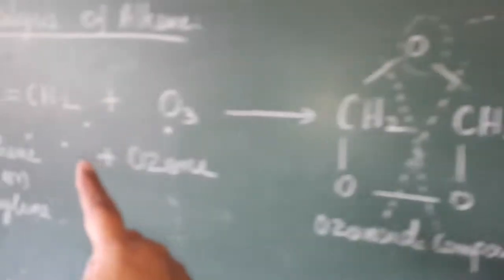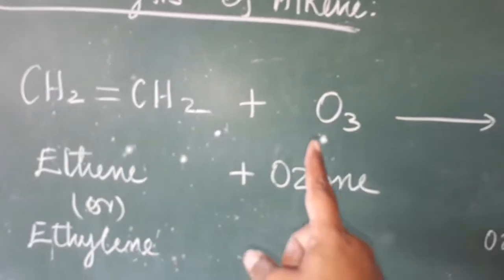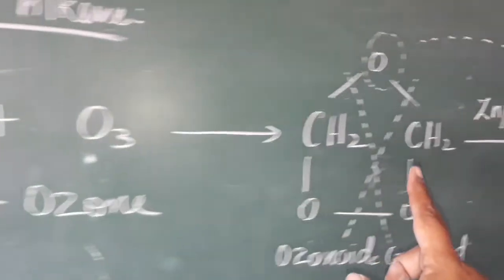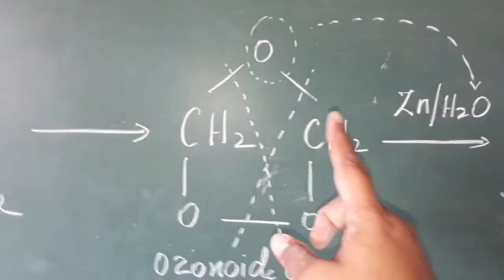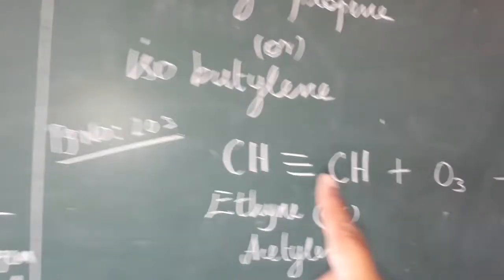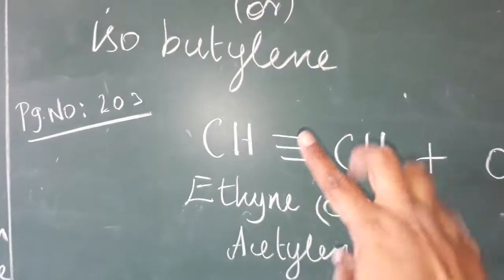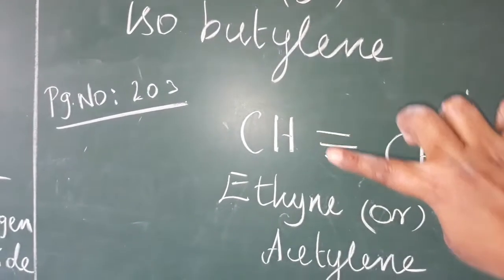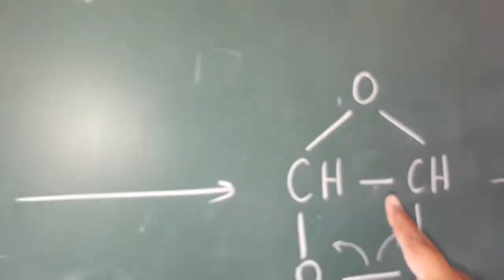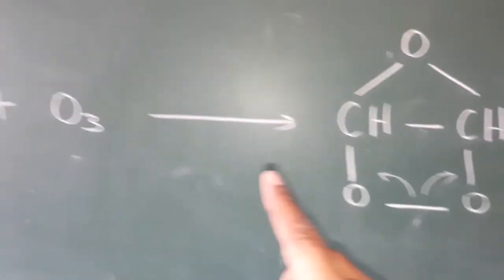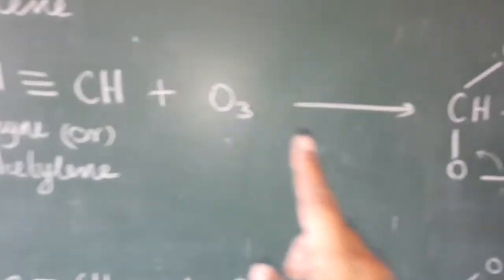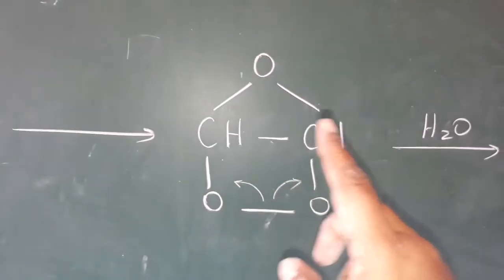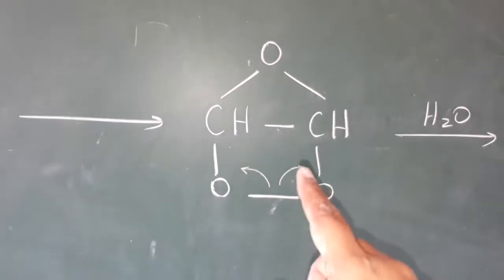But in a double bond, when the ozone is added, there is no more bond because it cleaves the double bond only. But in ethyne, how many bonds? Triple bond. So it cleaves the double bond but one bond is there. So we have to put the one bond here. Now in the ozone, one oxygen is added with this carbon, one oxygen is added with that carbon, and one oxygen is shared with these 2 carbon.